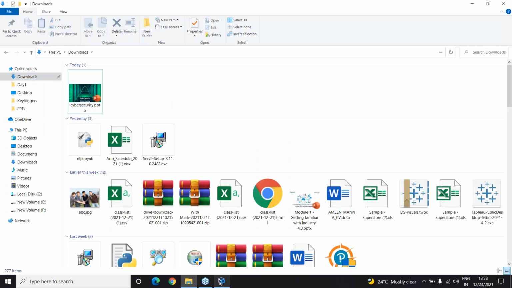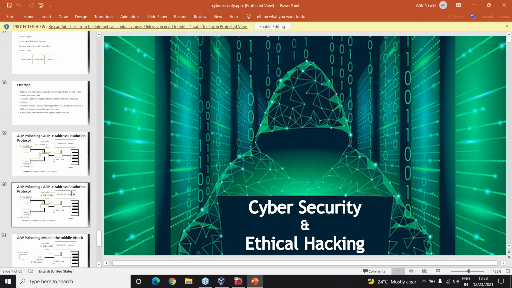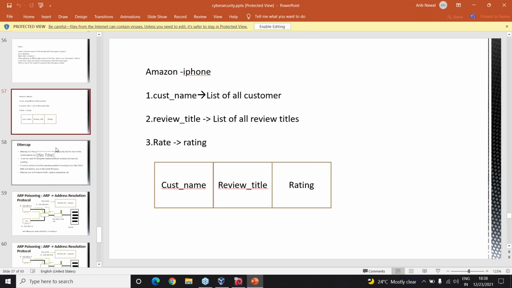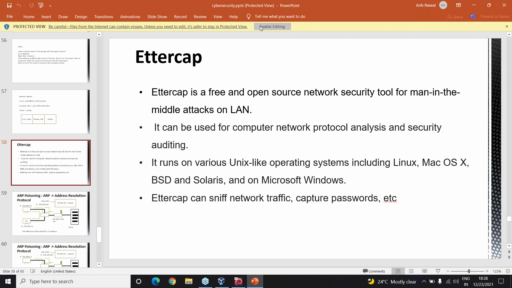new topic for you. Right, so we have discussed a little bit previously about keyloggers, and all these basics were done. So there is something which we need to know here: a tool called Ettercap.